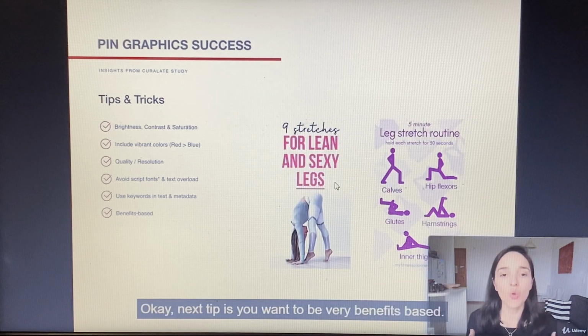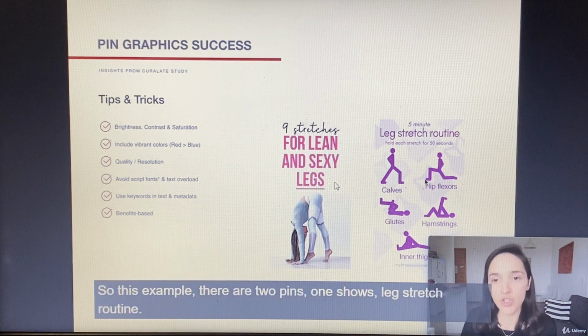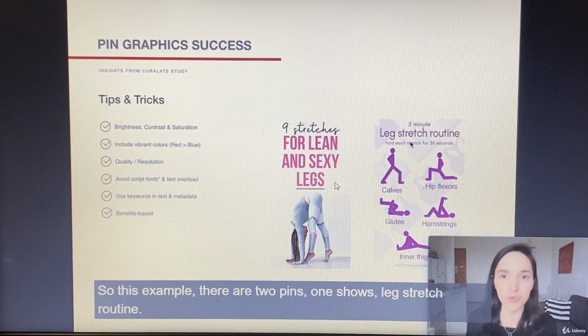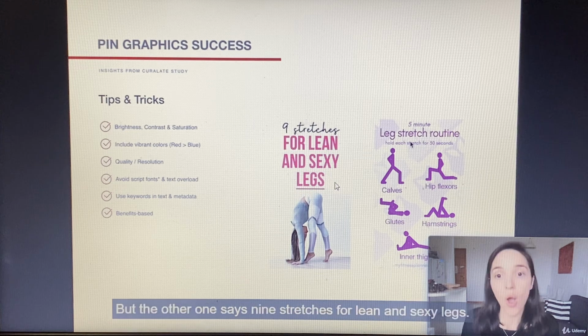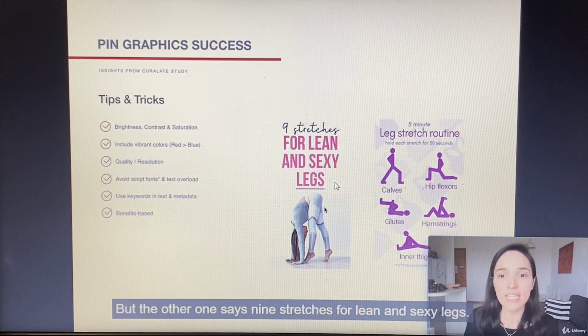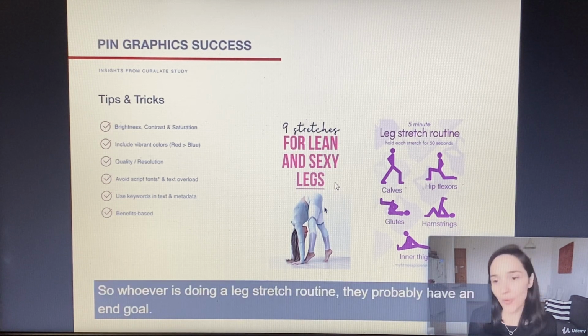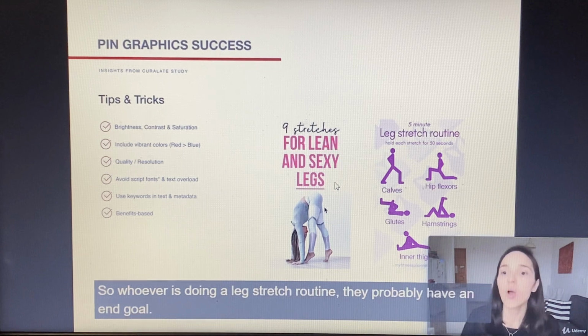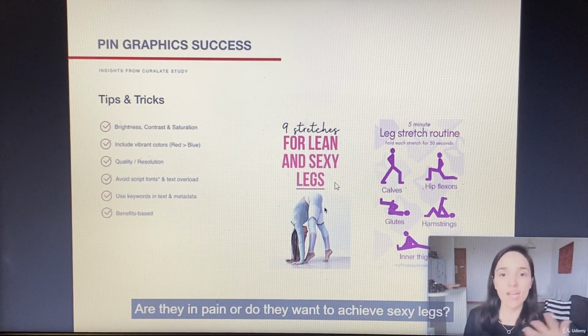Okay, next tip is you want to be very benefits based. So in this example, there are two pins. One shows leg stretch routine. Okay, that's good, that's useful. But the other one says 9 stretches for lean and sexy legs. So whoever is doing a leg stretch routine, they probably have an end goal. What is the end goal? Are they in pain or do they want to achieve sexy legs?